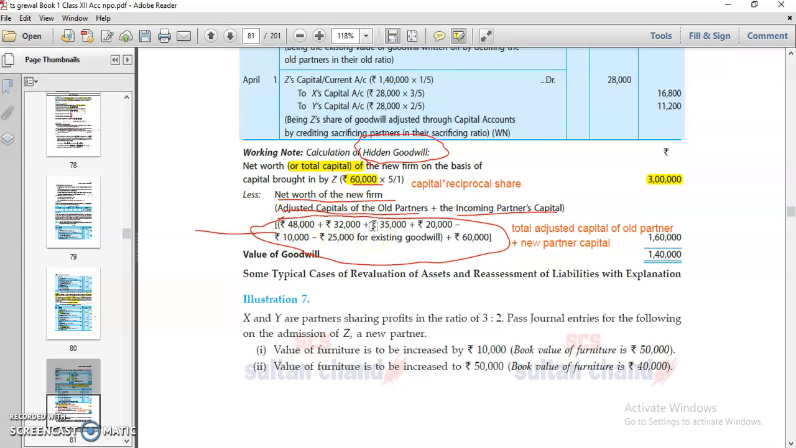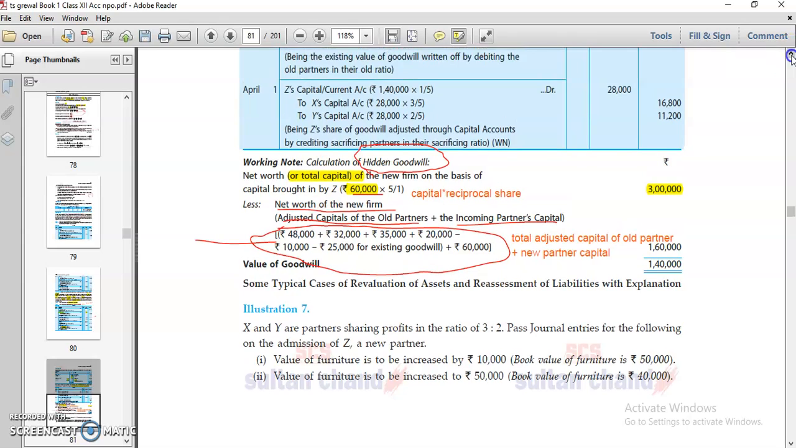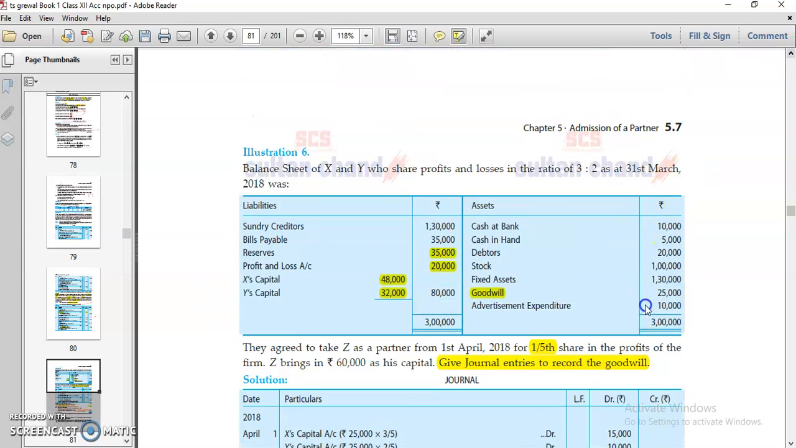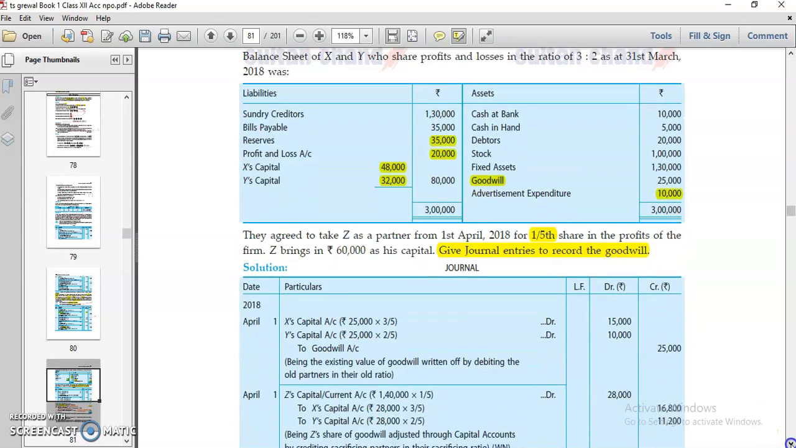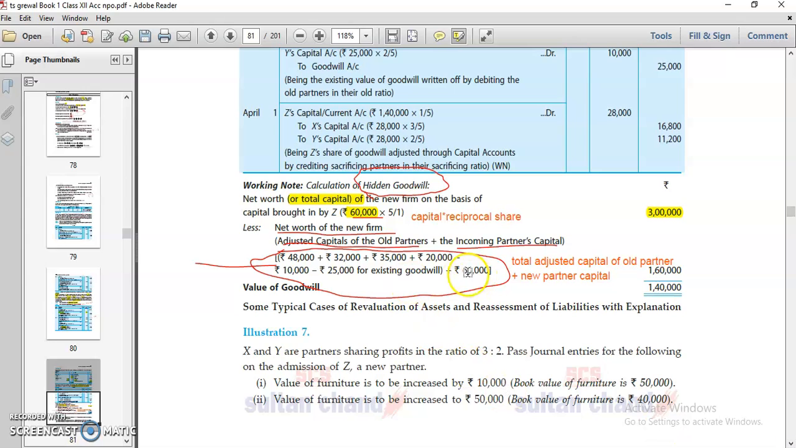Once you transfer reserves to them in the old ratio, 35,000 plus 20,000, minus this 10,000, minus 20,000 for existing goodwill. This 10,000 is your deferred reserve. We will do this in the next video. This is advertisement expenditure. Fictitious assets you have to write off, so that's why it is deducted. Plus 60,000 new partners' capital. Once you deduct this, 140,000 comes. This 140,000 is called your goodwill.